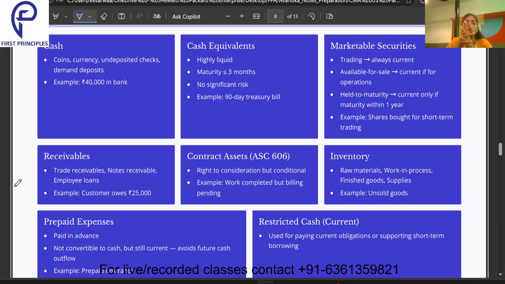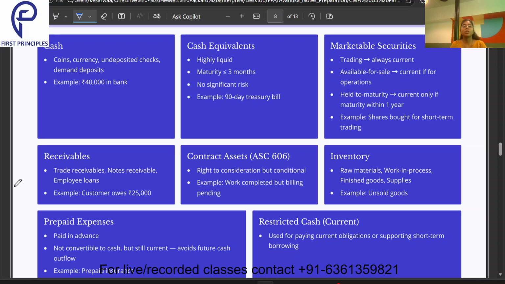Okay, so cash means what? The currency notes, the money in the bank, that is cash. Cash equivalent means what? Highly liquid securities. You have bought maybe a treasury bill, or any kind of instrument which is going to mature in 2.5 months or 3 months or less than 3 months. No risk is involved and you can easily go and sell it off in the market if you want to sell it even before its maturity. That is a cash equivalent.